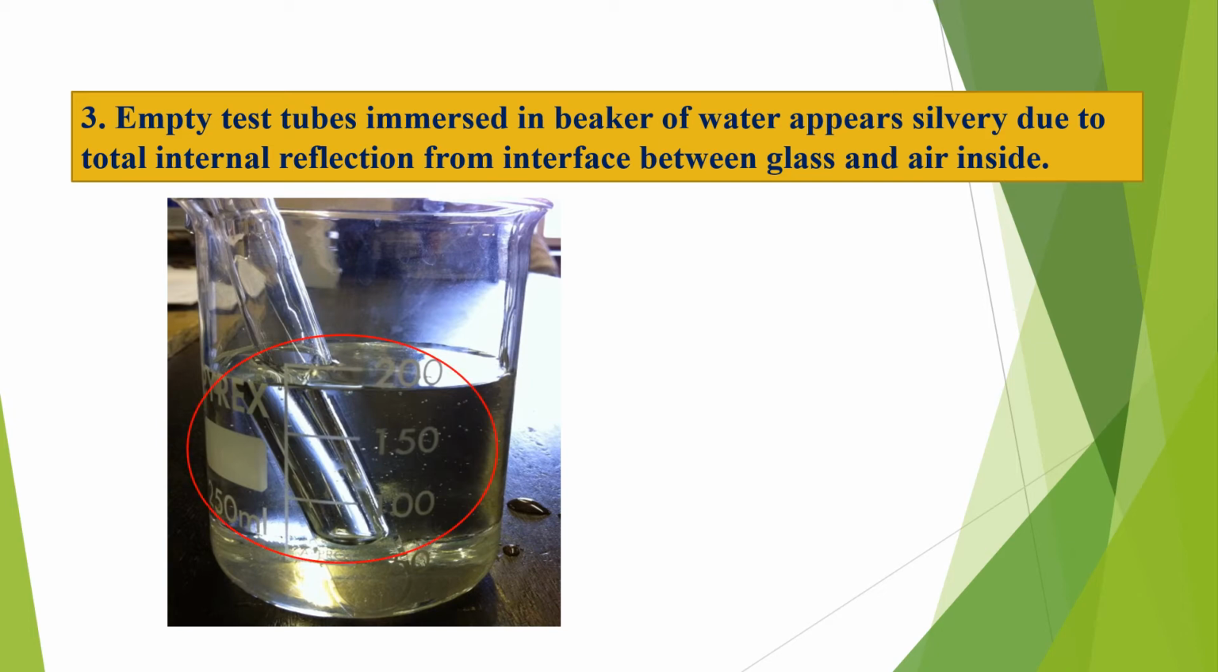So see here, the test tube which is kept inside is made of glass, but it appears like silver because of light striking inside it. It is in a water medium, and inside the glass there is air. That's why it becomes the rarer medium. When light travels from denser to rarer, if the angle of incidence at the interface is more than the critical angle, it will be reflected back. So that's why the reflection makes it appear silvery.